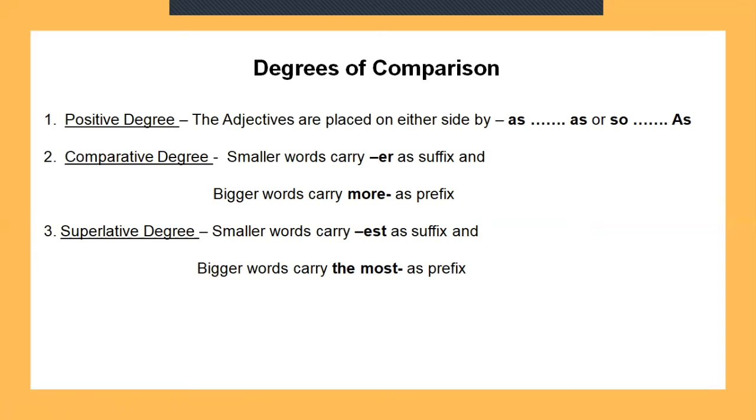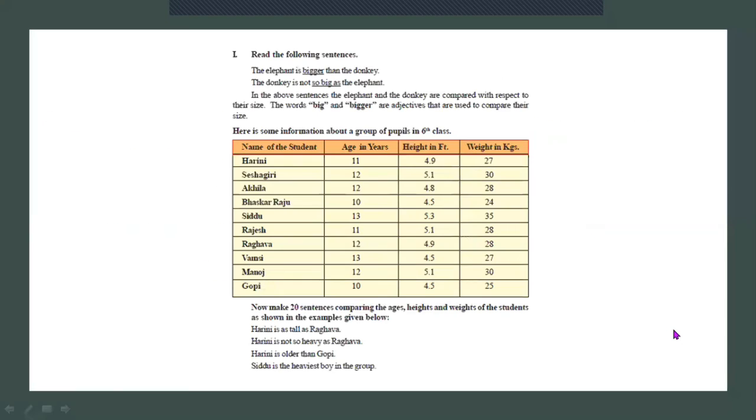Now, turn to page number 10. Read the following sentences. The elephant is bigger than the donkey. The donkey is not so big as the elephant. Okay, here we are changing from one degree to another degree. The first sentence, can you find out which degree it is?